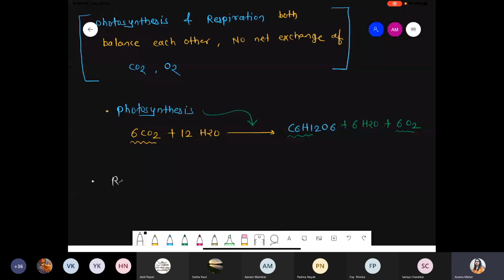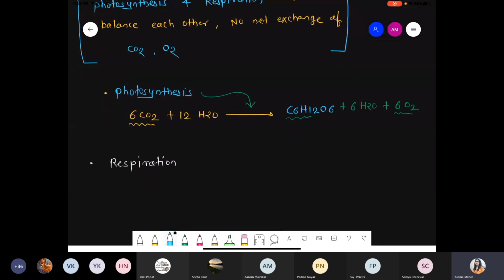When you compare this with the equation of respiration, they are exactly reversible with each other. How? Respiration, more specifically, we are talking about cellular respiration. So can you tell me the meaning of cellular respiration?